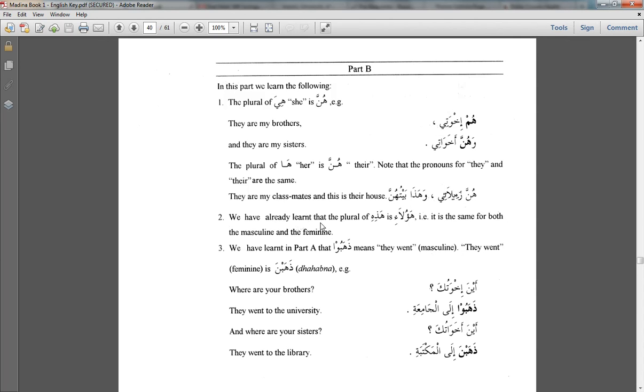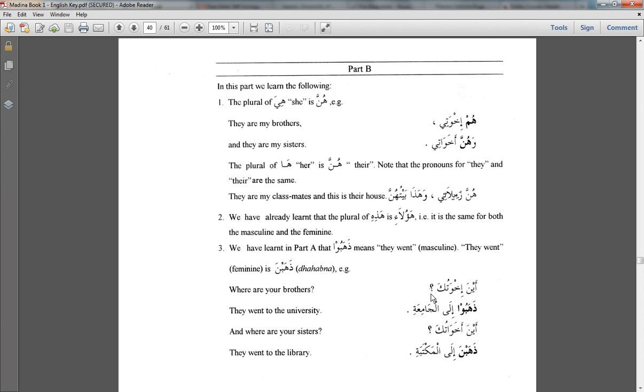Number 2. We have already learned that the plural of hadihi is haula'i. It is the same for both the masculine and the feminine. So basically, you would use haula'i for both masculine and feminine. We have learned in part A that dhahabu means they went, the masculine form. And the feminine is dhahabna. If you're talking purely about females and it's plural, you would say dhahabna. And the verbs would basically be according to that pattern.